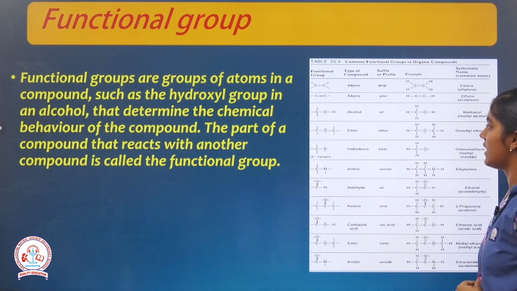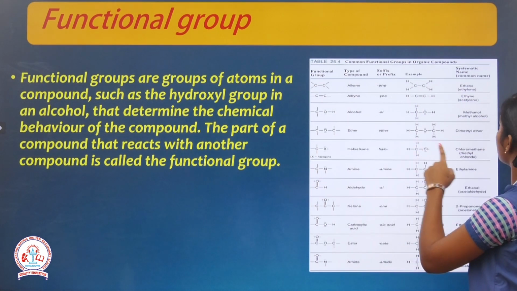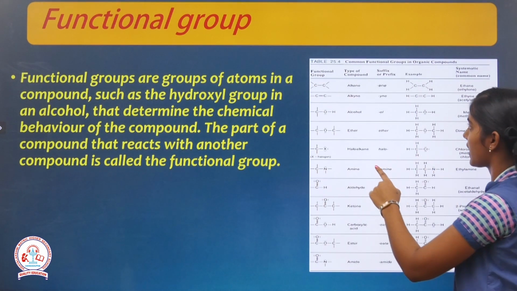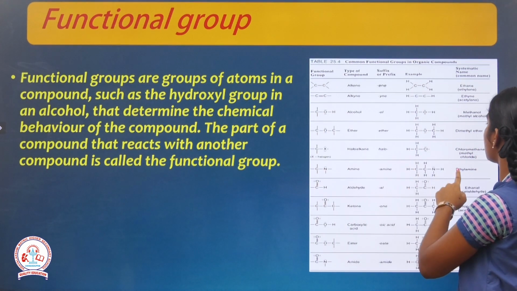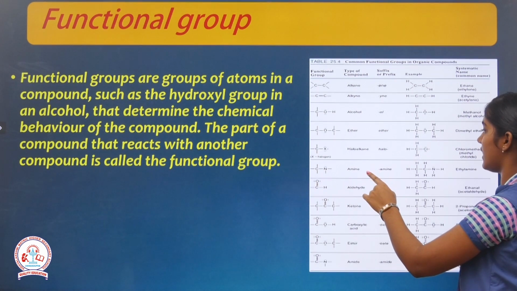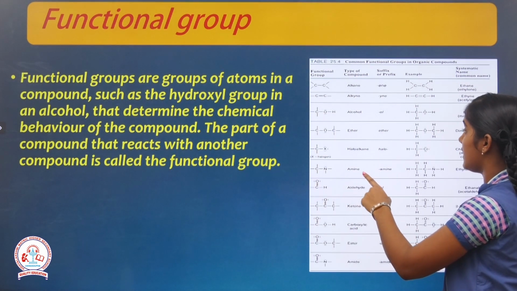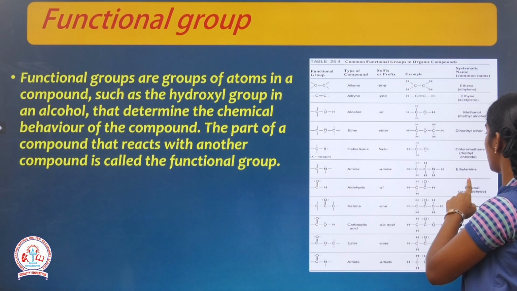Example is methanol. Ether, suffix or prefix to be used is ether. Example dimethyl ether. Haloalkane, suffix or prefix to be used is halo. Example is chloromethane or methyl chloride. Amine, suffix or prefix to be used is amine. Example is ethylamine.